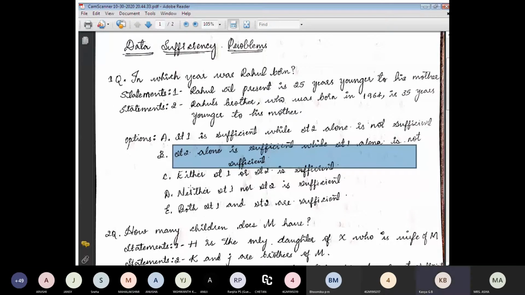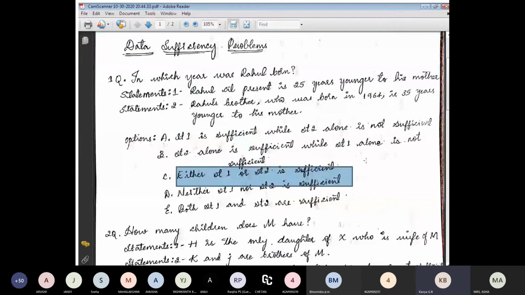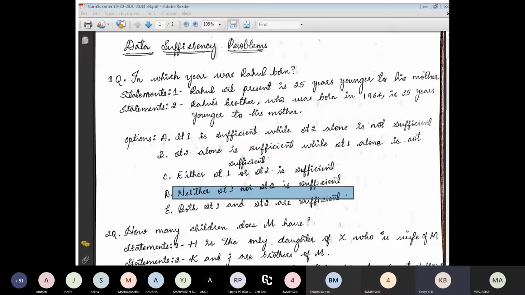Next option, option C: either statement 1 or statement 2 is sufficient. They are saying that either statement 1 or statement 2. This is also not sufficient. Option D says neither statement 1 nor statement 2 is sufficient. But we have to go through option E: both statement 1 and statement 2 are sufficient.